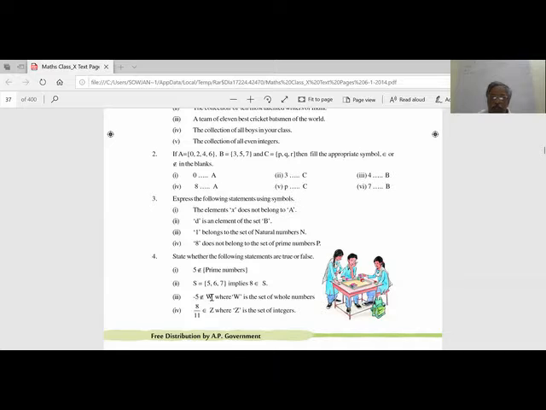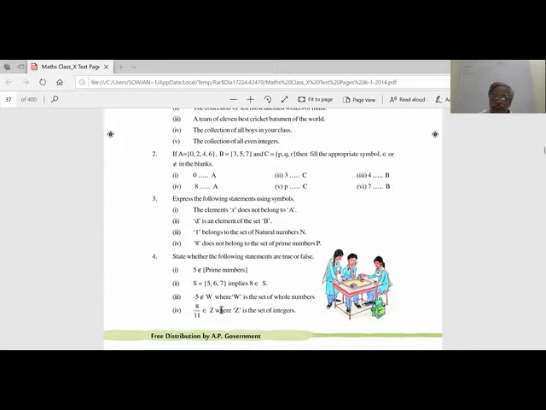Now minus 5 belongs to whole numbers. Whole number starts with 0. Minus 5 is an integer, so it does not belong. This is true. The statement is true because minus 5 does not belong to whole numbers.